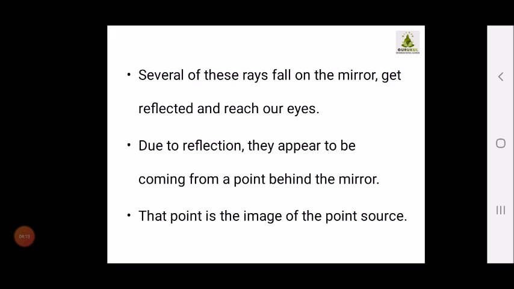It appears that the light may come from behind the mirror, from a point behind the mirror, and hence this point is the image of the point source. That point is the image of the point source.